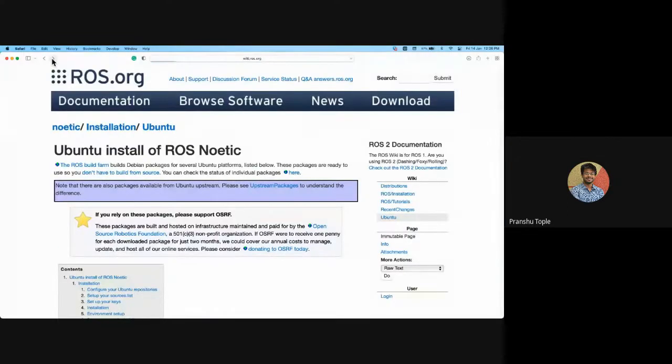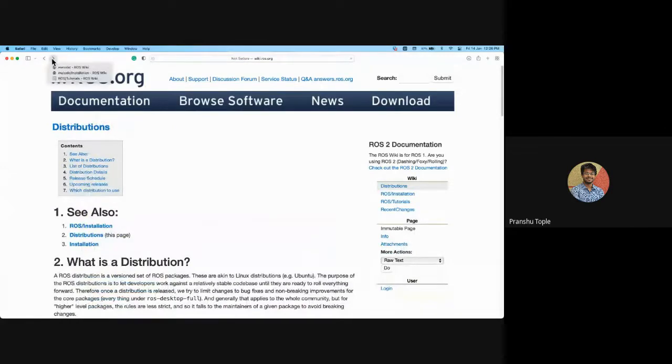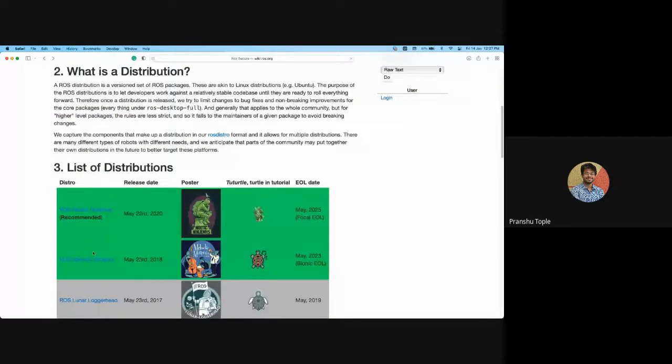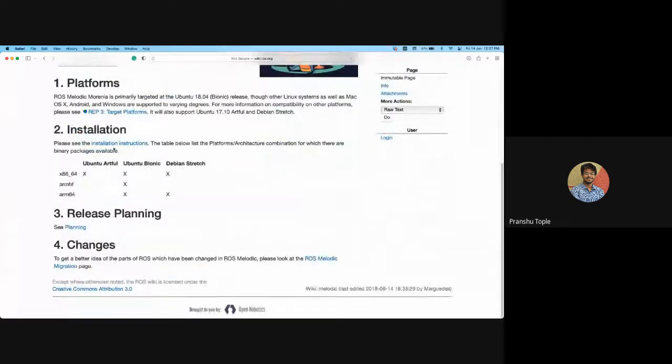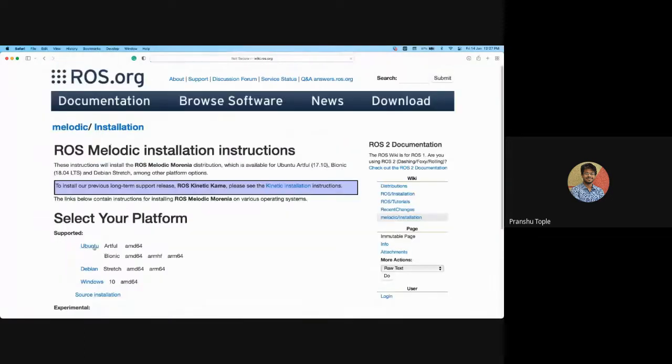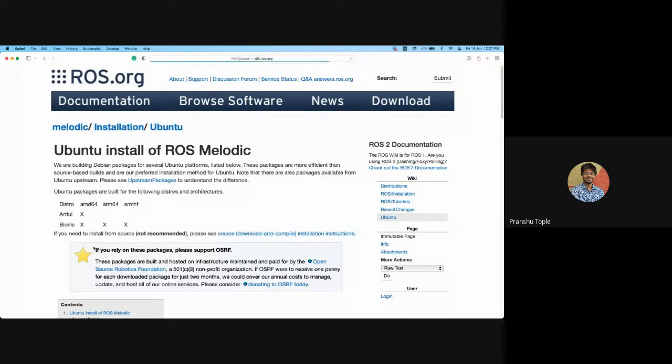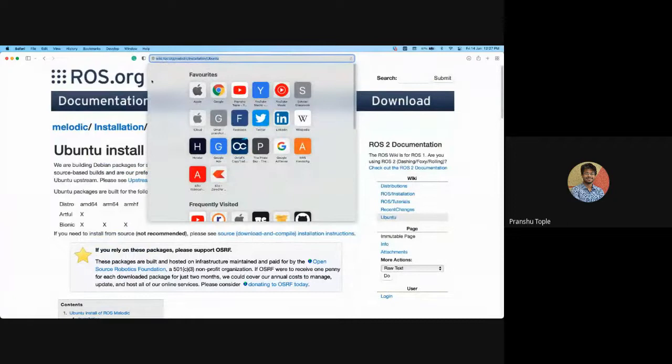Then moving forward, for installation of ROS Melodic, these are the installation instructions for Ubuntu. I will share this as well.